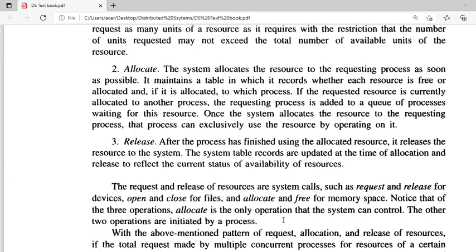So whenever there is a need, a process will send a request. If the resource is readily available, it is allocated to the requesting process. After completing its use of that resource, the process will release it. This is what goes on in a group of shared resources between multiple processes.